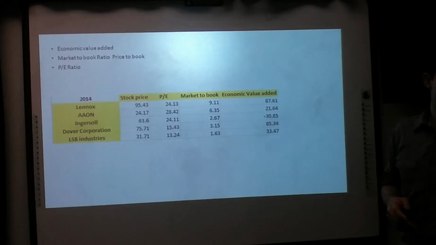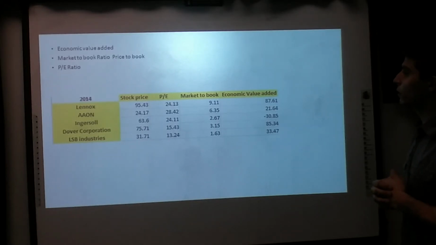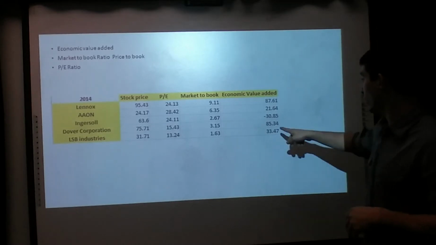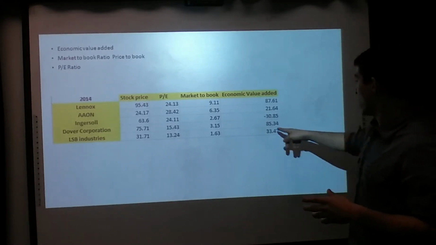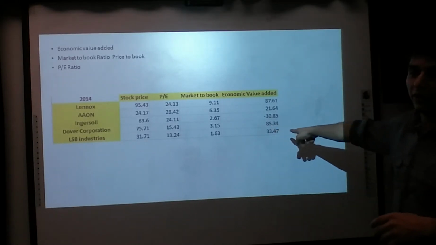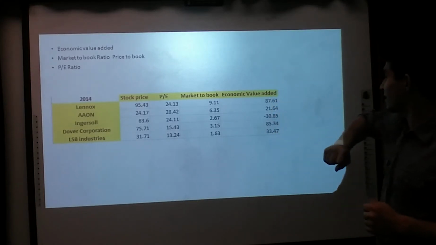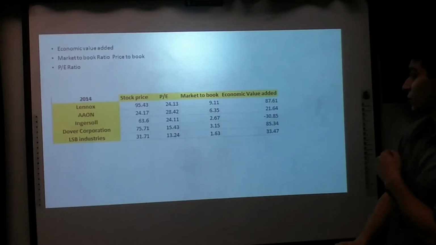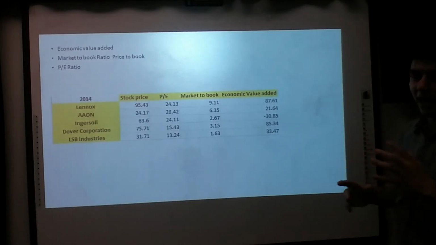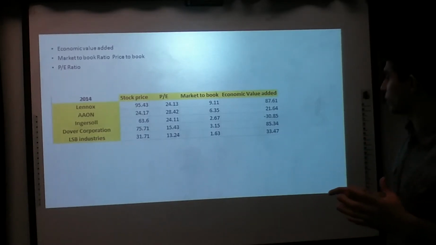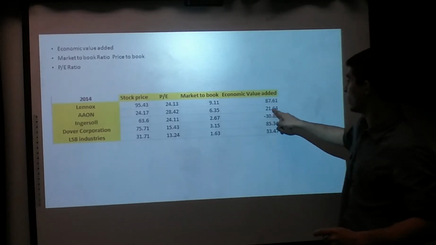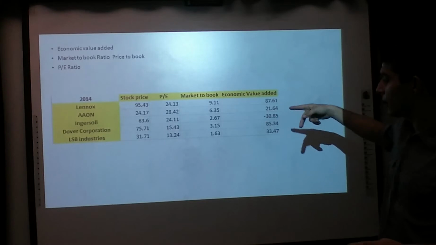Now let's move to economic value added, market to book ratio, and ROE. Economic value added for Dove Corporation, we're going to try to focus on that. 85 million, and Linux 87 million. Unfortunately, previous data shows Linux wasn't doing too well. We haven't chosen them as our choices so much. So, Dove Corporation, we're going to choose them, and then second is going to be Linux.